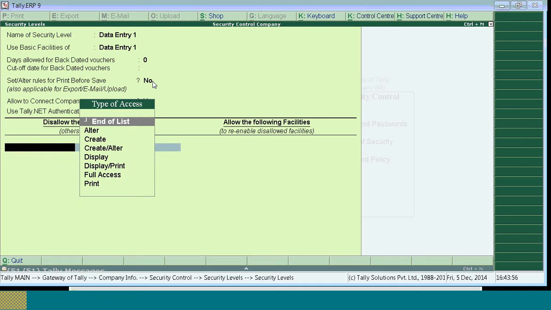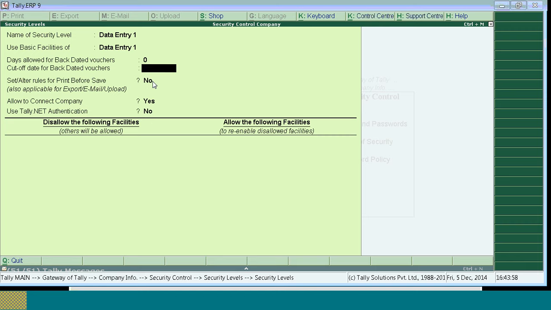So now, with regard to cutoff date, Mr. Nawaz, okay, it's about the rule for print. Set alter rules for print before save. If this option is set to yes, then the user can print the invoice before saving the voucher. If this option is set to no, then the user can't print the voucher before saving. Is this clear, Mr. Nawaz? Okay.